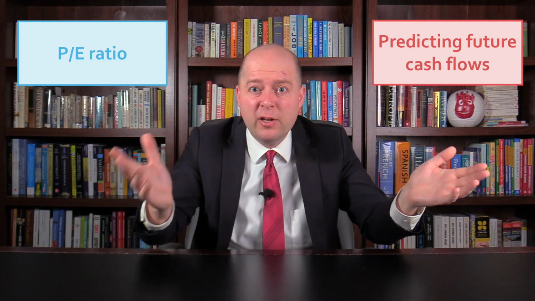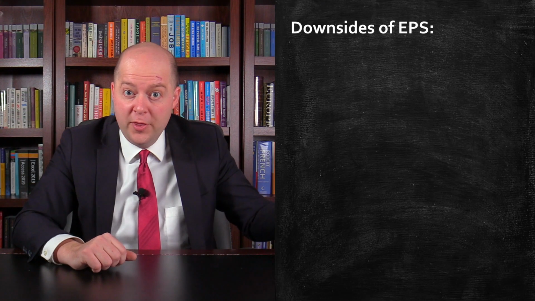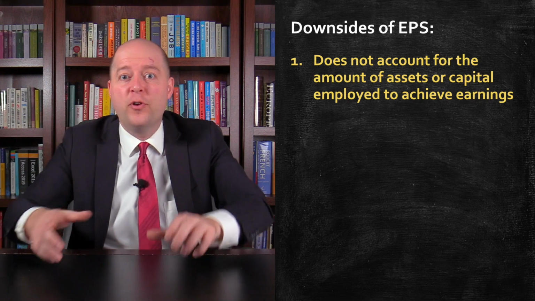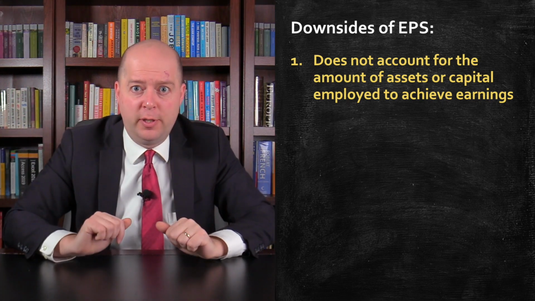So we've seen that earnings per share is incredibly useful both in predicting future cash flows and in calculating the PE ratio. But when it comes to being a measure of performance, earnings per share isn't perfect. For one thing, earnings per share does not account for the amount of assets or capital that had to be employed to achieve those earnings.